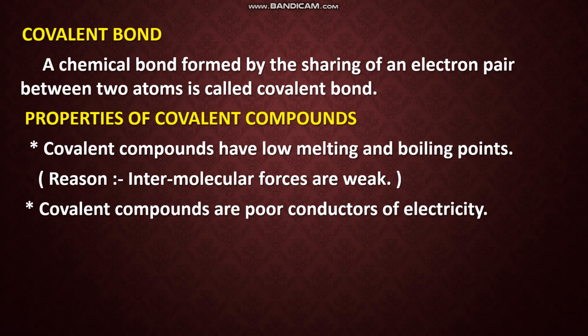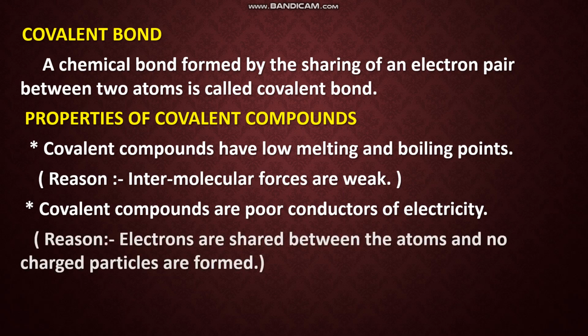In the case of ionic compounds, they ionize to form positive and negative ions, cations and anions, and due to the presence of these ions, an ionic compound conducts electricity. In the case of covalent compounds, there is no charge separation. That's the reason covalent compounds are poor conductors of electricity. Electrons are shared between the atoms and no charged particles are formed here.